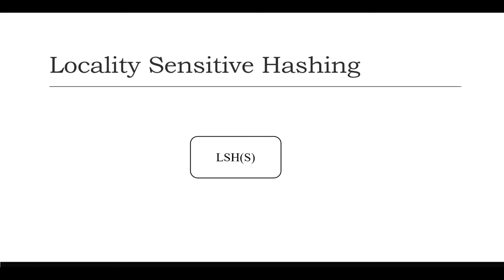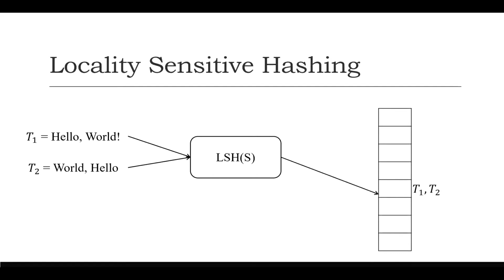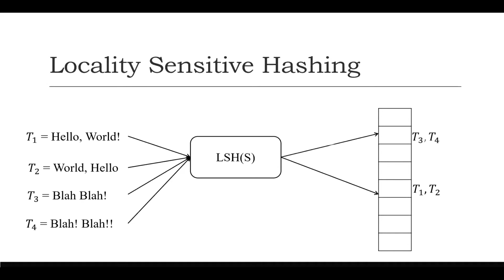This is where locality sensitive hashing comes in. The basic idea is that if you have documents which are similar to each other, maybe different by some characters or maybe by words, you still want to generate the same hash codes. This technique can help us achieve that. And why are we computing those hashes? Because we cannot compare all the documents every time. Hash values, as I mentioned, are fixed size, so we can use them as keys for our hash tables, and in the searching process the searching cost will be minimized.